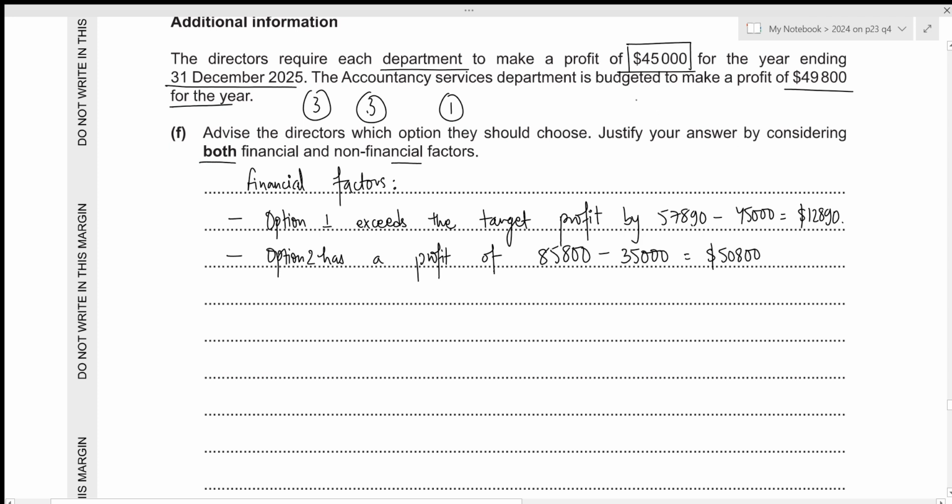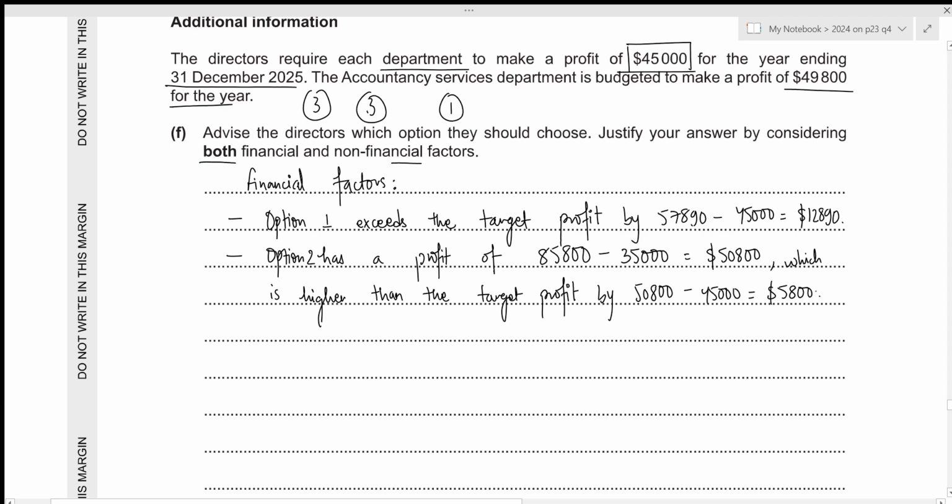And this is also higher than the target profit by 50,800 minus 45,000, which is 5,800.